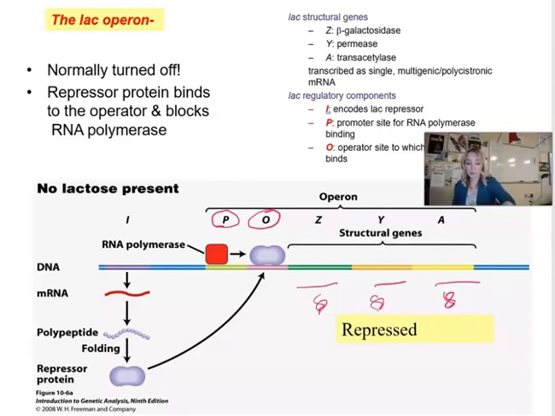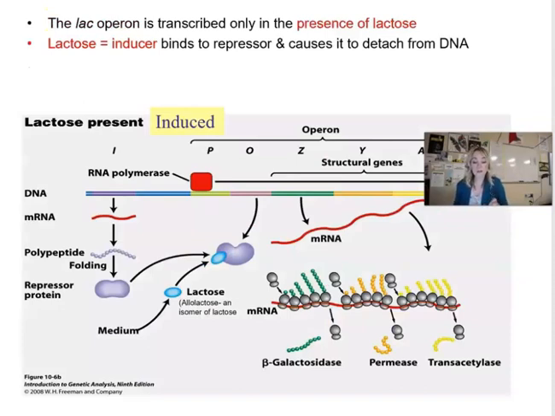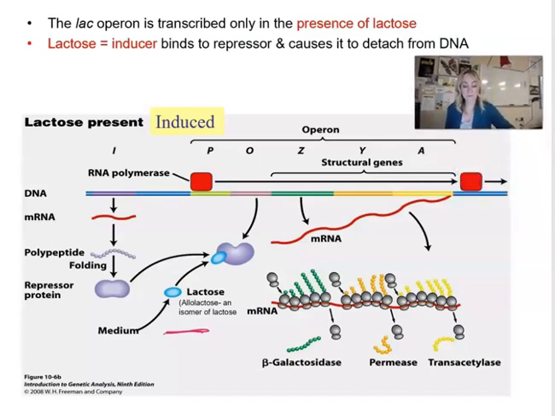So as you can see, this gene is normally turned off because we have a repressor in a way of RNA polymerase. However, if there is lactose in the vicinity of the bacteria, and bacteria usually don't like lactose because they have to do more work to be able to get the energy out. Bacteria prefer glucose because glucose is a monosaccharide. So however, if they run low on glucose and lactose is the only nutrient that's available, they have to be able to turn on the gene and utilize that food.